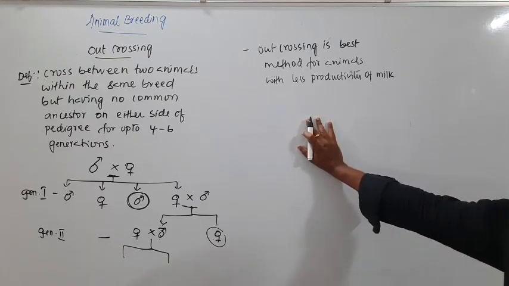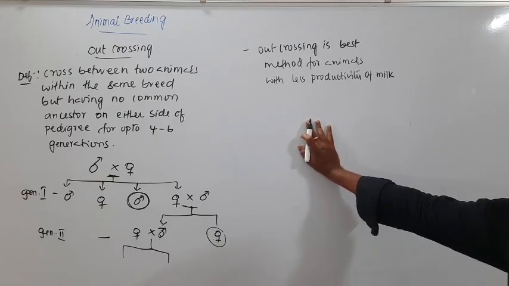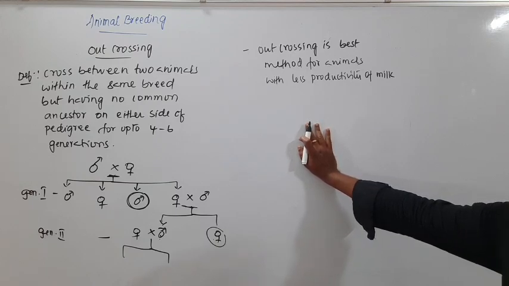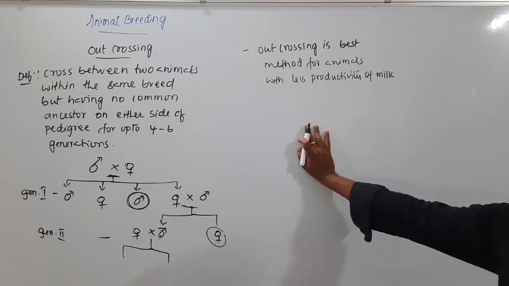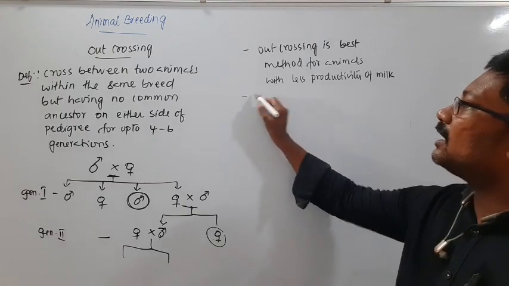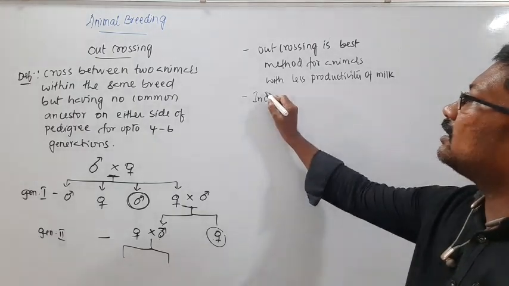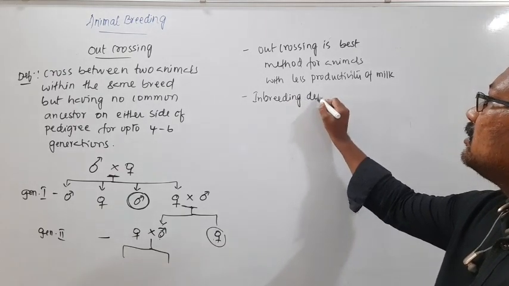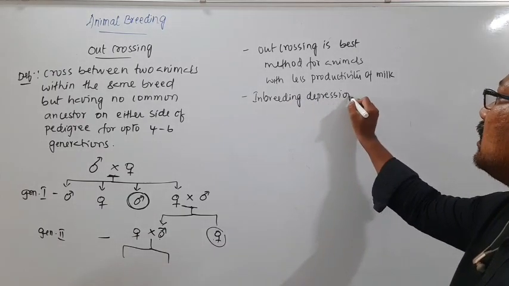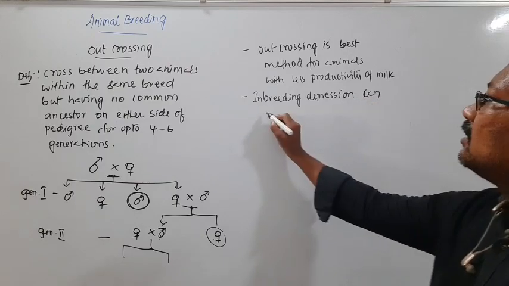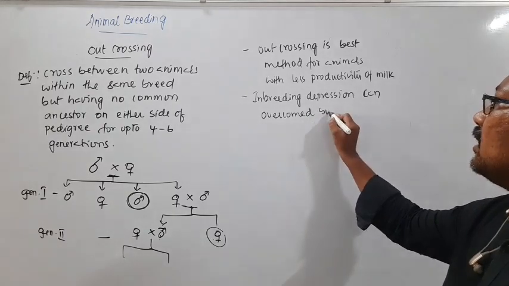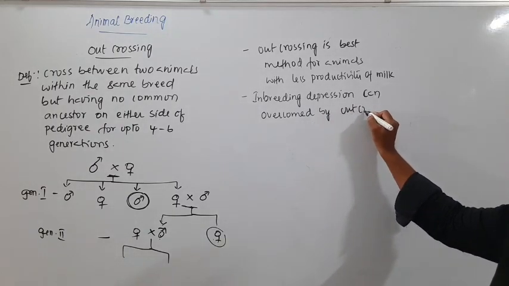When I was talking about inbreeding, I told you that continuous inbreeding can result in a condition called inbreeding depression. So inbreeding depression can be overcome by outcrossing.